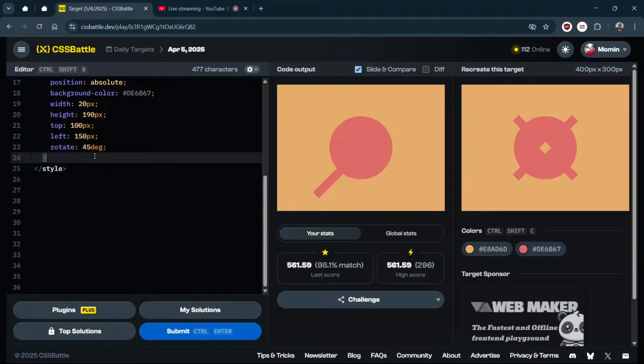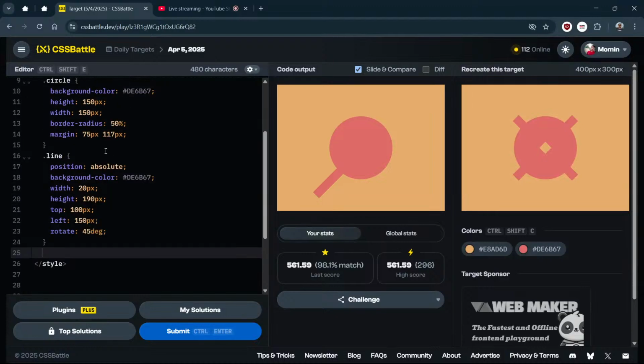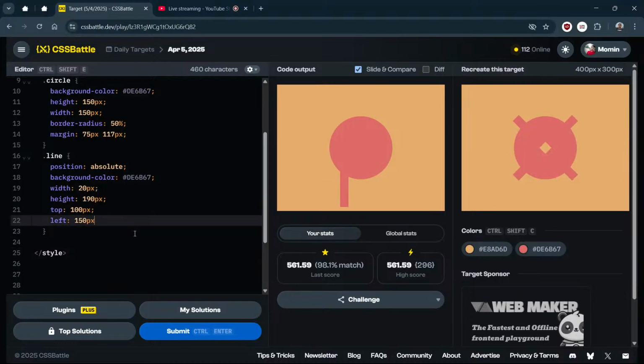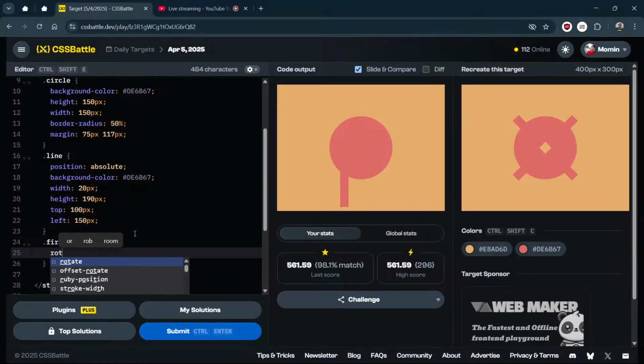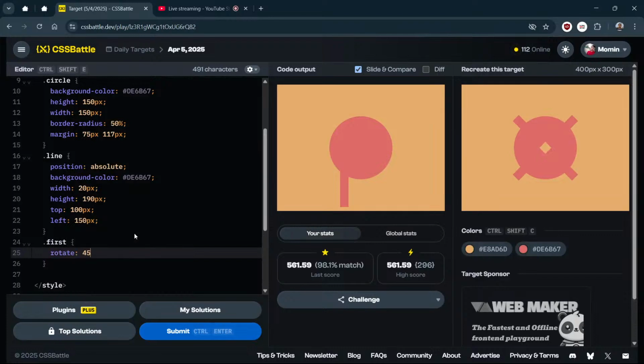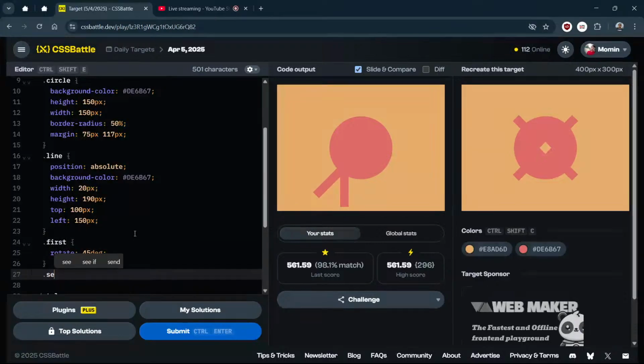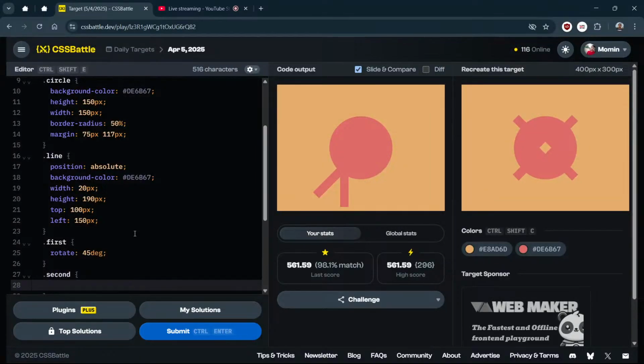And for the second one, let me remove this from here. The rotate thing we need in first. In first, we need to make it rotate 45 degree. And there is one second line, and that we need to rotate to minus 45 degree.